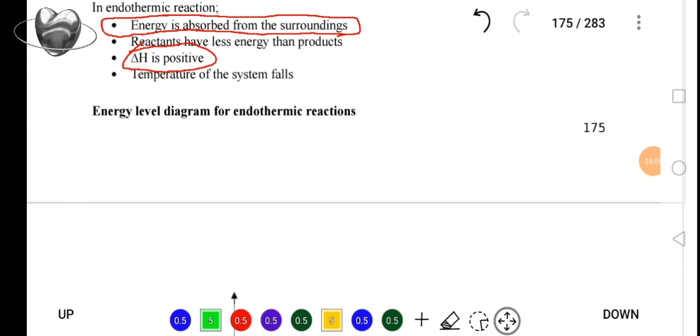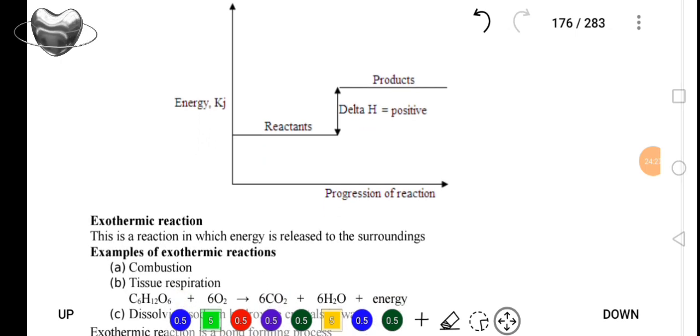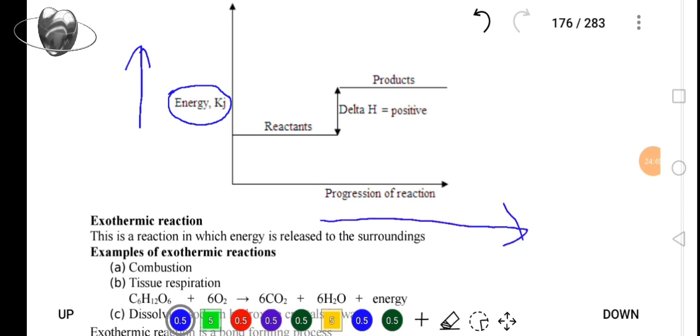When the examiner presents the energy profile or the energy level diagram to you, how do you know that this reaction is indicating an endothermic reaction? Look at this drawing. In the energy profile, the energy increases upward, and the chemical reaction is progressing in this direction. We are going to have the reactants there, and the products are going to be above the reactants.